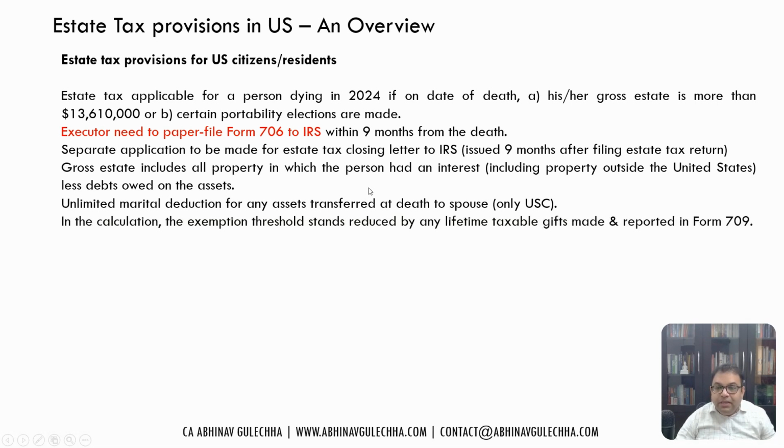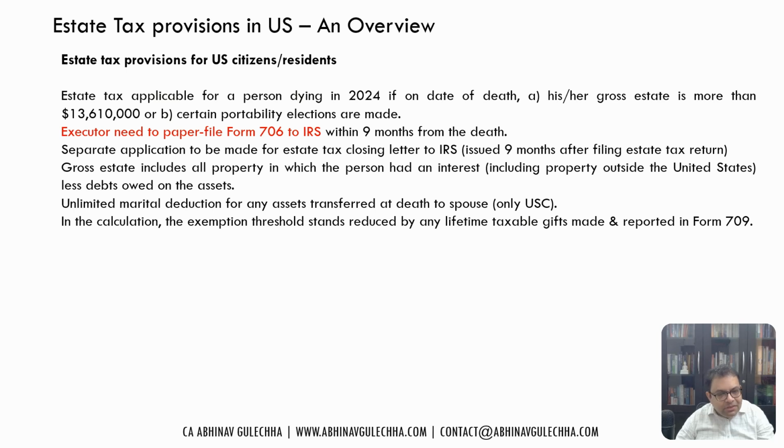Okay. Now, when you calculate the estate tax, the exemption threshold, which is basically the 13.61 million, stands reduced by any taxable gifts that you've made in your lifetime, right? You can check my separate video on gift tax where I talk about what is taxable, what is not taxable.